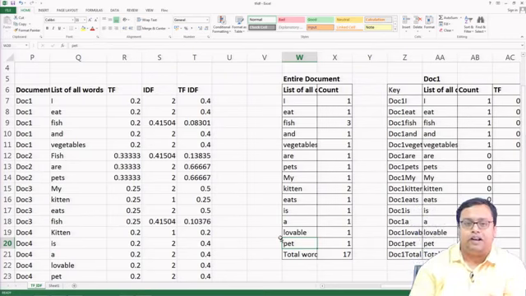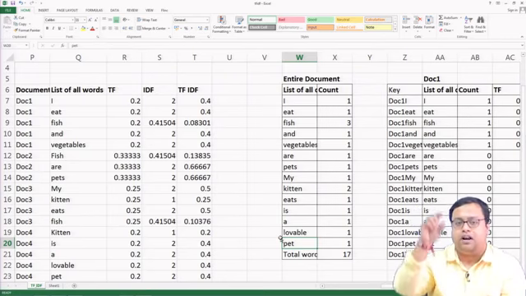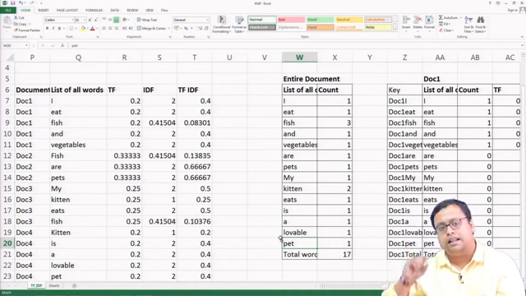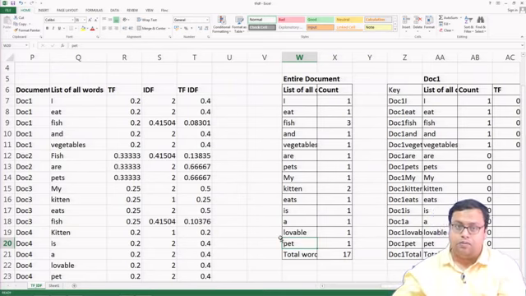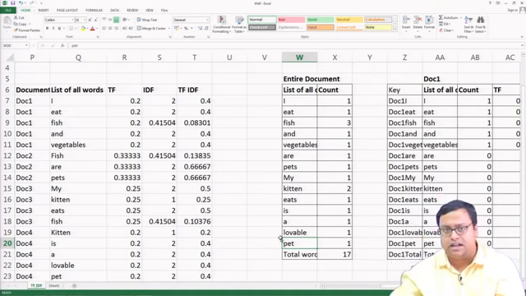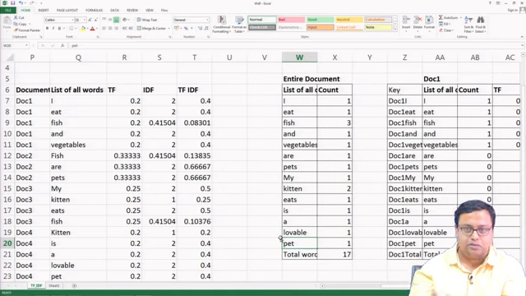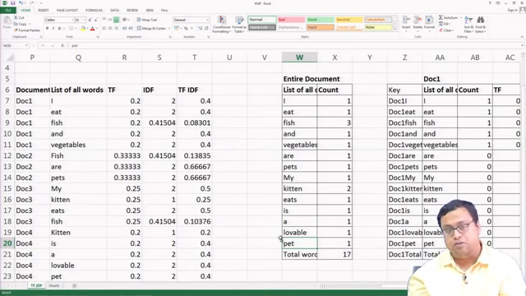If there are 2 different documents, where in one document pet is occurring and in another document pets is occurring, and I am not considering them to be the same word, then the document frequency is coming down, because when I am calculating pet I am not considering pets, and when I am calculating pets I am not considering pet. So, I am getting 2 different document frequencies, which are lower than the combined document frequency. So, that kind of problem comes up if you do not lemmatize. So, I should have lemmatized it.